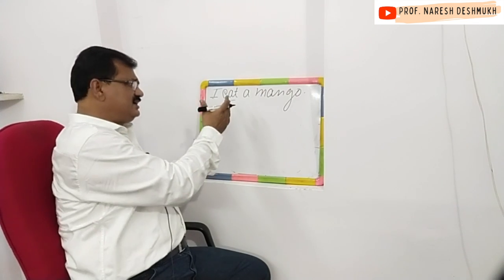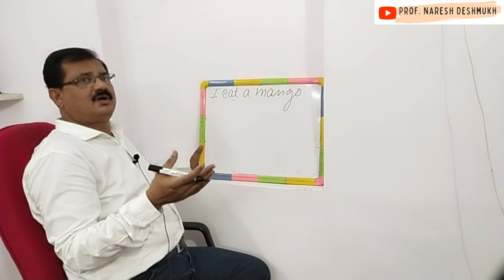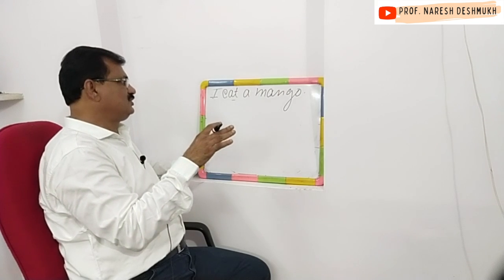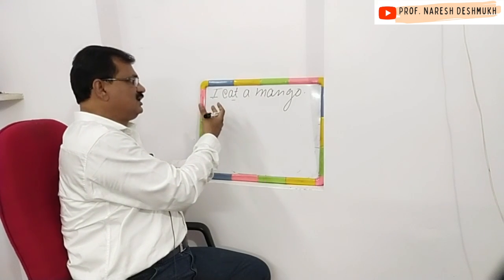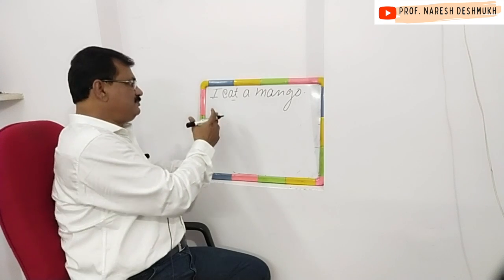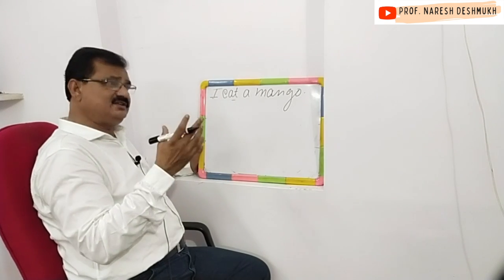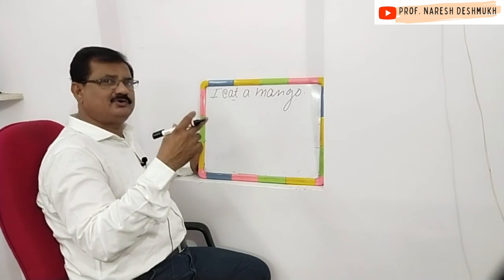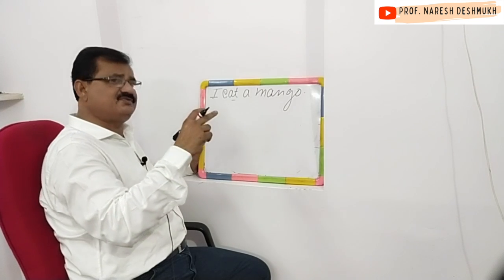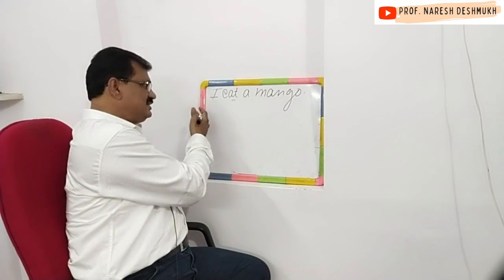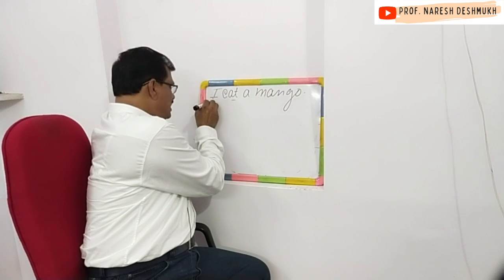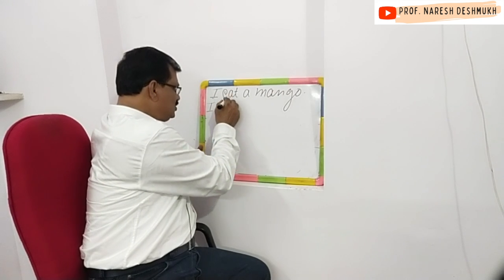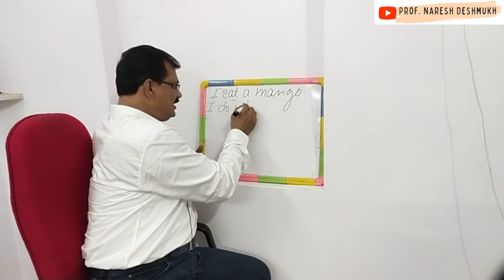While changing this sentence into negative, we will have to use not, and for using not, we will have to get the auxiliary verb do out of the verb eat first, and then immediately after the auxiliary verb, we will have to use not. Then the sentence will be negative. So let us make the negative sentence. I, I am taking do from here. Okay, I do not eat.